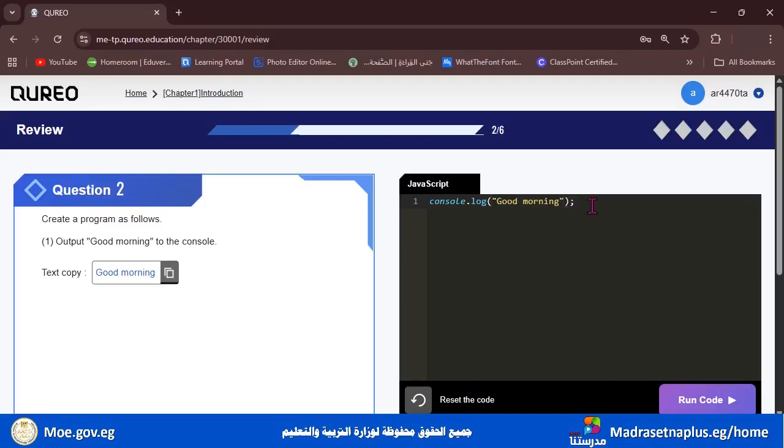Again, enter the two brackets. Remember them. Remember this order, it will always make it easier for you. So, the two brackets, the double quotation marks, Ctrl and V, and finally put the semicolon.